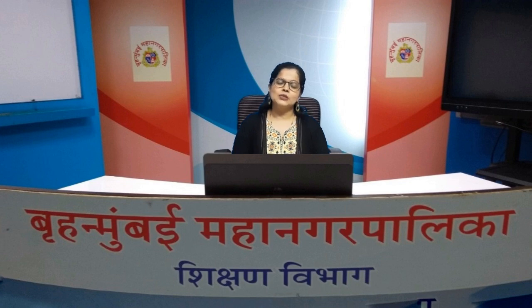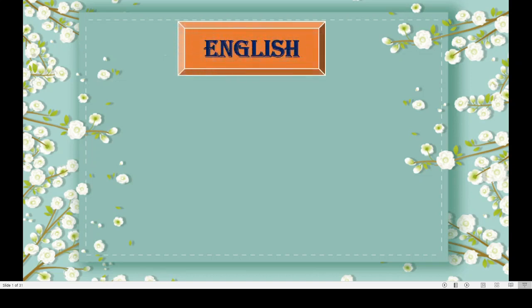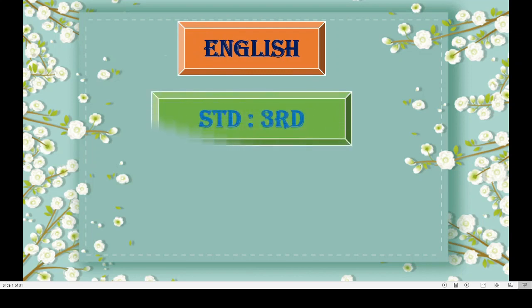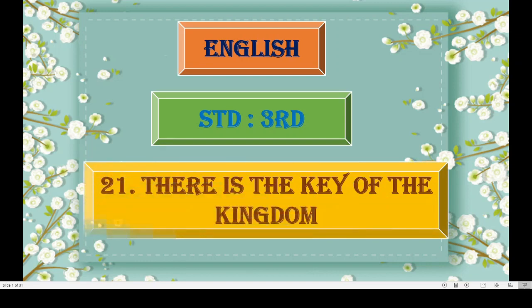Okay, now let us move to the lesson. Today's subject is English of Standard 3rd and the name of the poem is There is the Key of the Kingdom. Dear children, this is the first poem from Unit 3. First, we will do one activity. Then we will proceed to our poem.